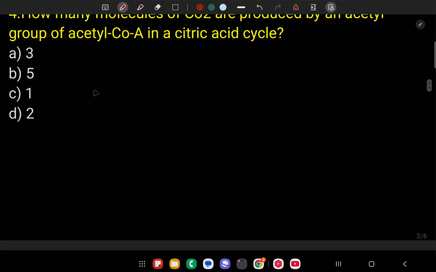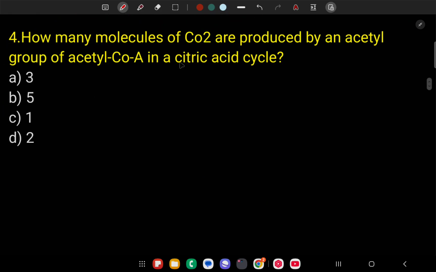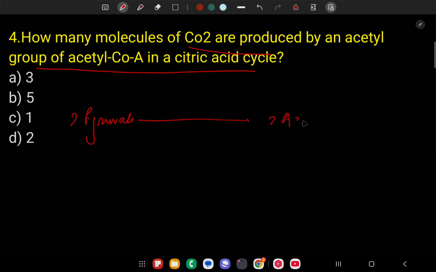Next question: how many molecules of CO2 are produced by the acetyl group of acetyl CoA in the citric acid cycle? So here two molecules of pyruvate convert into two molecules of acetyl CoA, coenzyme A. Clear?